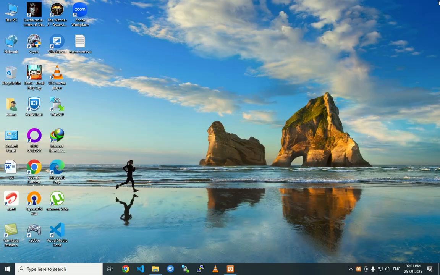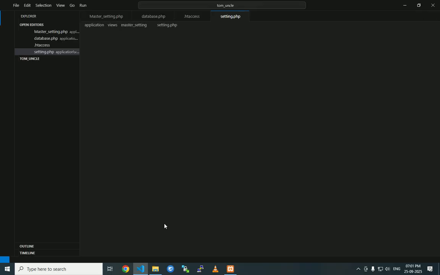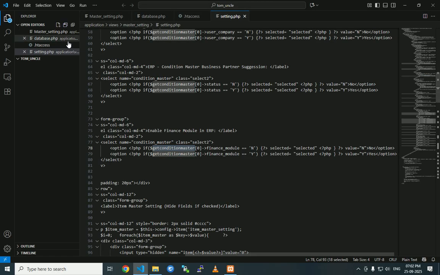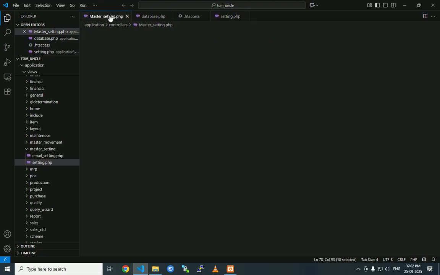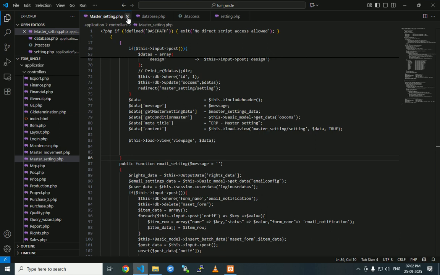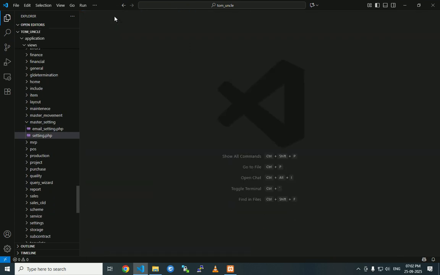Okay, we can close everything. We are going to use Visual Studio for Codeigniter 3.0. So this is Visual Studio. We can use Notepad++, Geany, or anything. Any editor is okay, but this editor contains more options compared to other editors.